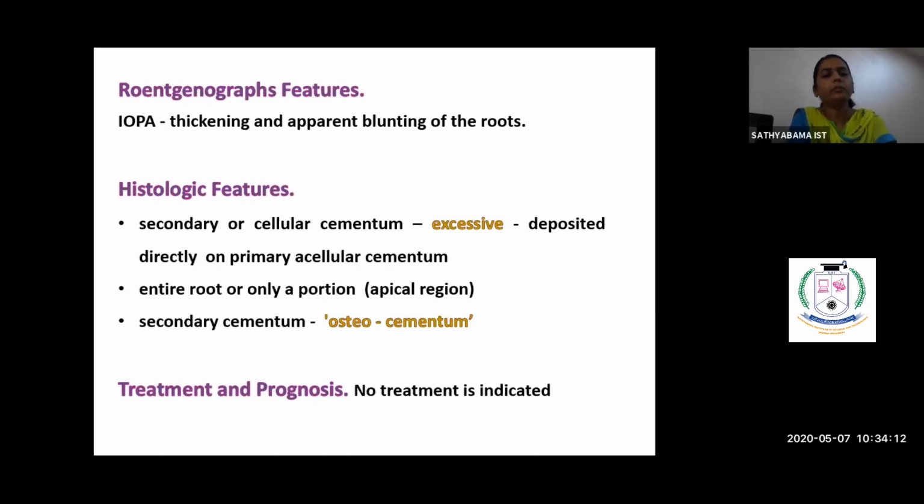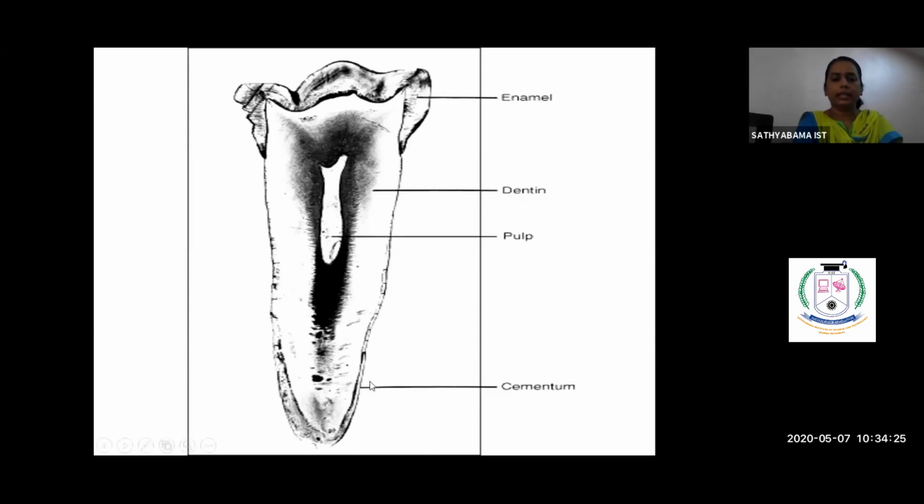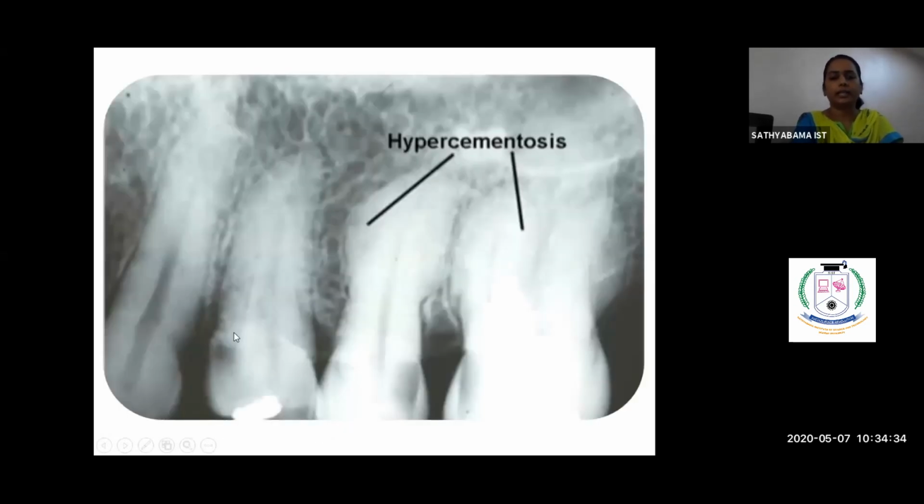This secondary cementum will have more cementoblasts entrapped within the cementum, so this is also called osteocementum. No treatment is required for this. This is the excess cementum that is deposited only at the root apex, a localized hypercementosis. This is an X-ray picture showing hypercementosis. You could see how the root tip is here in the normal tooth and how the root tip here is more blunted and more rounded. This is hypercementosis involving the premolar as well as the molar.